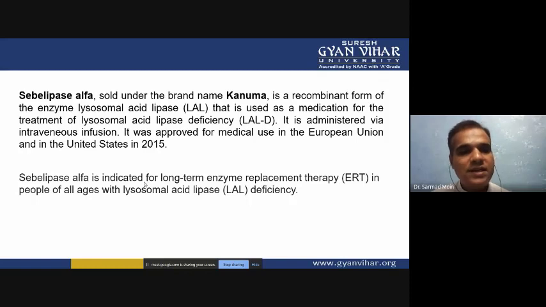So we can treat them with the lysosomal acid lipase protein, and we can give it as an extra source. We just inject the intravenous infusion of this lysosomal acid lipase enzyme so that we can easily treat the deficiency. This Kanuma drug was approved by the European Union and the US FDA in 2015.